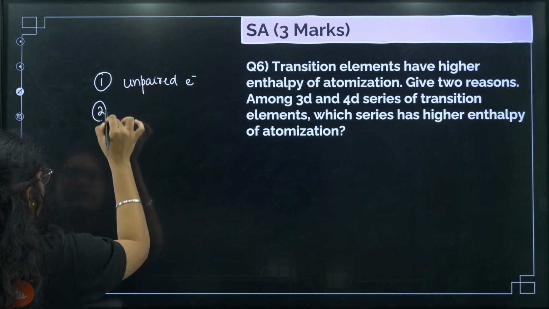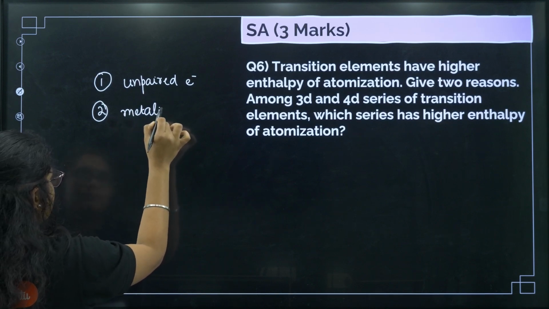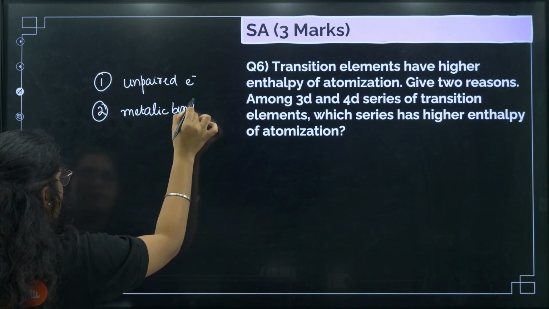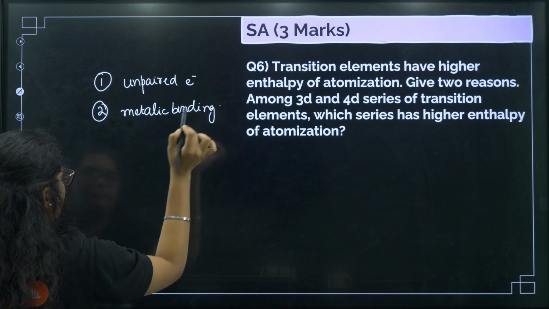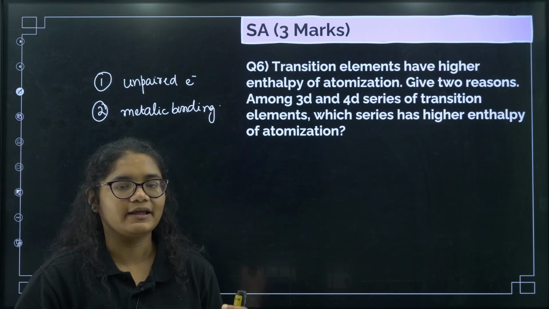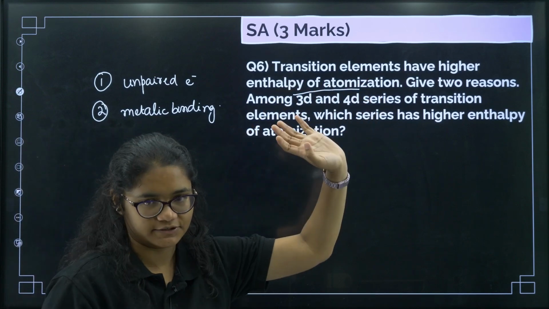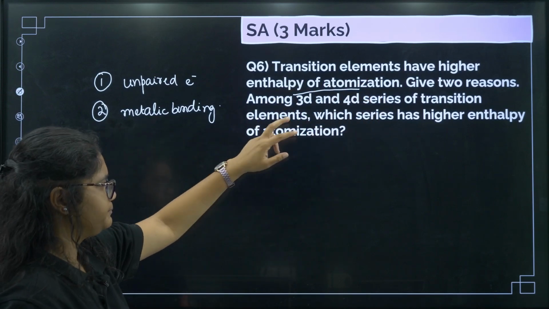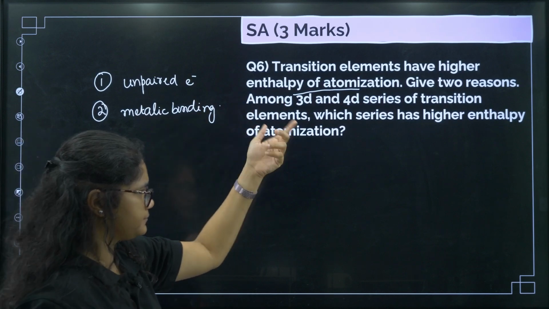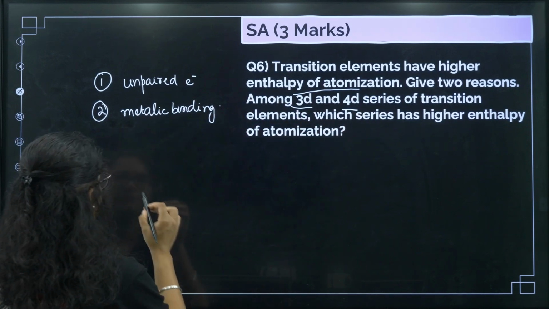Now, second part you can write, these unpaired electrons are involved in metallic bonding. Now, because of this metallic bonding, what happens? The interatomic forces increase and the transition elements have high enthalpy of atomization. Clear? Now, two reasons given. Next, among 3d and 4d, which will have the higher enthalpy of atomization?